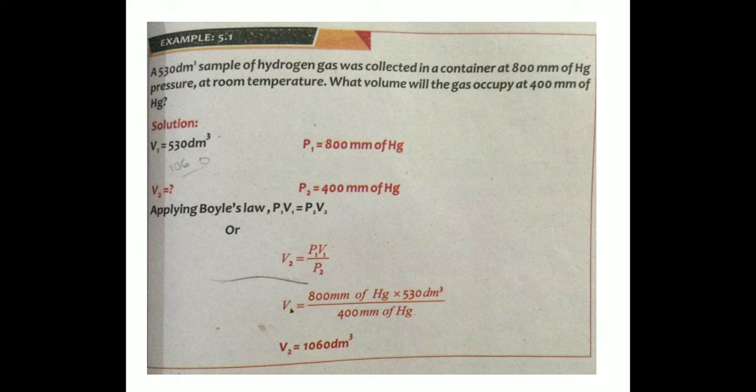Mm of mercury is the unit for the pressure. And what volume will the gas occupy at 400 mm of mercury? So here we have V1, P1, P2. So we can easily find V2 by using the formula for Boyle's law, that is P1 V1 is equal to P2 V2. So V2 is equal to P1 V1 divided by P2. If we put these values, then the answer becomes 1060 decimeter cube.